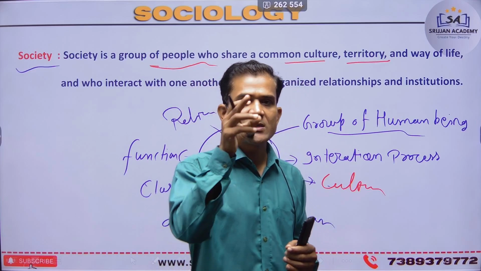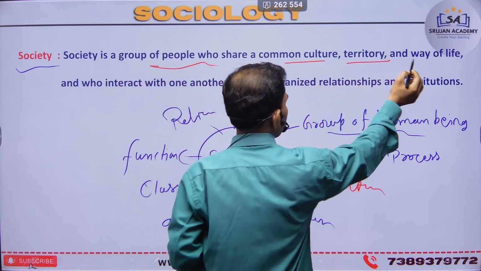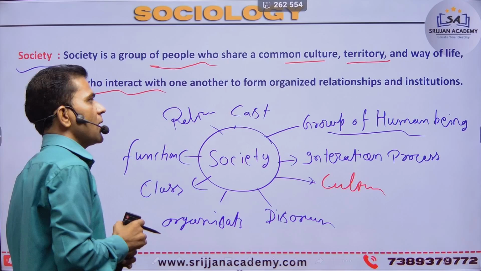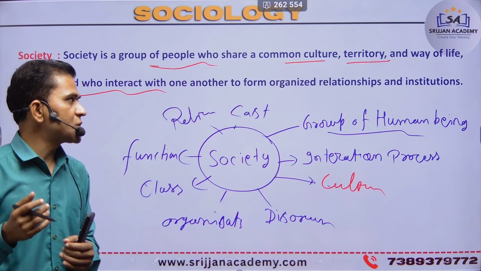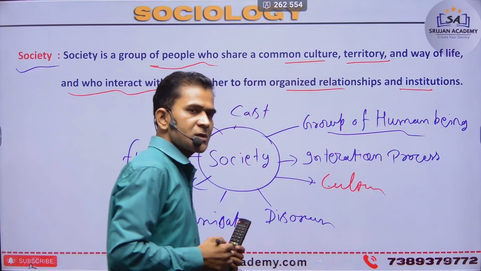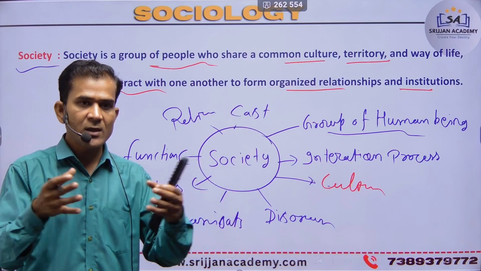Those units are correlated by human beings, with different cultures, territories, and ways of life, who interact and form organized relationships and institutions. The social organization is connecting the people.